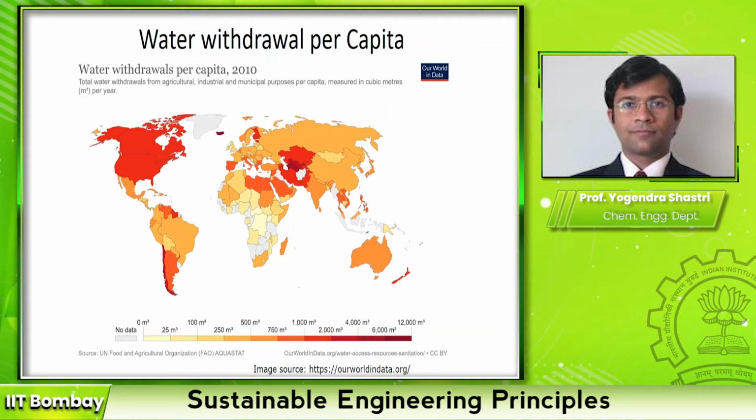Now what these two slides showed was that water availability is very important. The availability itself is going down, plus the water withdrawal in some of the countries is extremely high. And therefore we need to clearly understand the impact on water of a particular product, process, individual or any particular region.